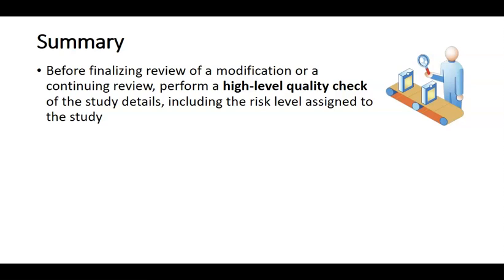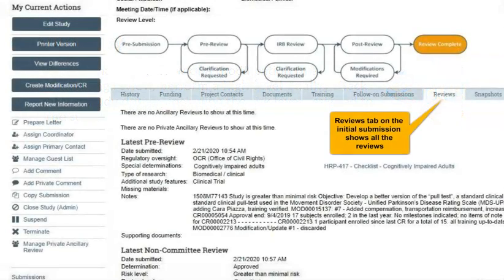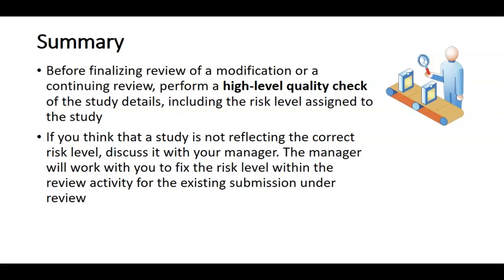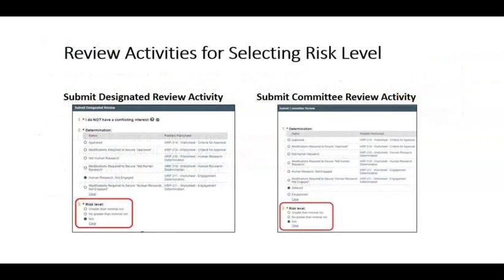Before finalizing review of a modification or continuing review, perform a high-level quality check of the study details, including the risk level assigned to the study. If you think that a study is not reflecting the correct risk level, discuss it with your manager. The manager will work with you to fix the risk level within the review activity for the existing submission under review.